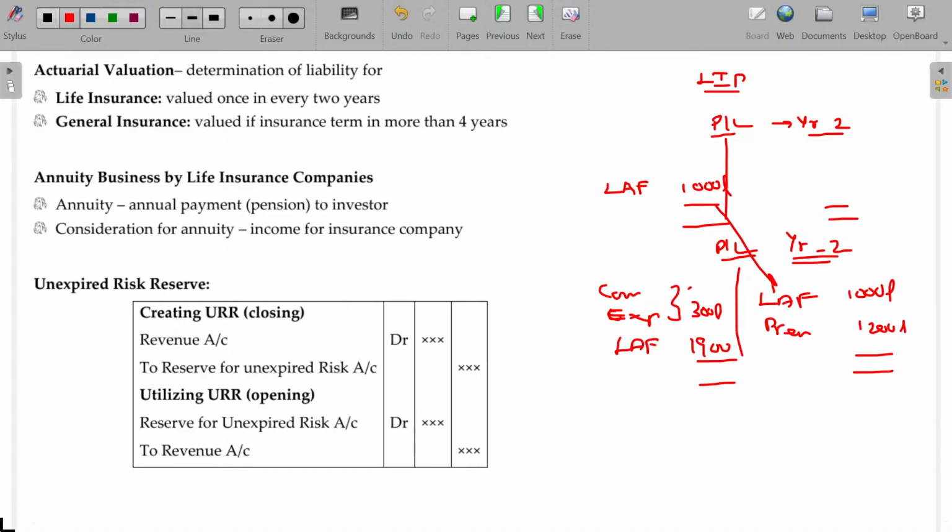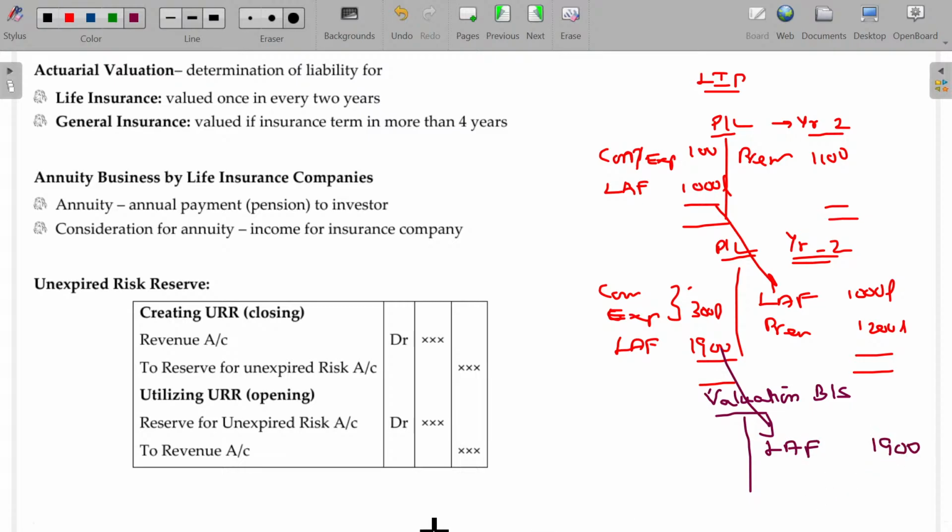Clear? So every year the premium is received, and here the premium received being 1,100, the administration and other charges may be 100, commission and claims, whatever it may be. As you have a 1,900 balance in the P&L account in the second year, not necessarily is that the profit. If anything happens next year and you have to pay 1 lakh rupees, all the profit will go off. So once in every 2 years, an insurance company prepares a valuation balance sheet. In that case, this life assurance fund will be the opening fund here.